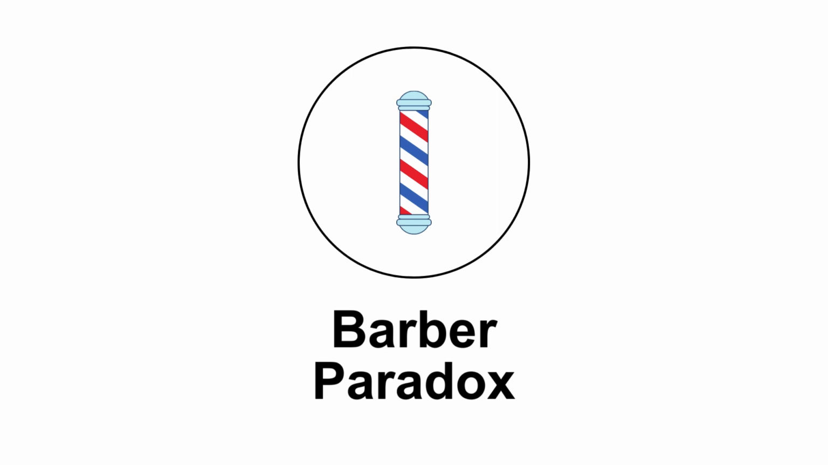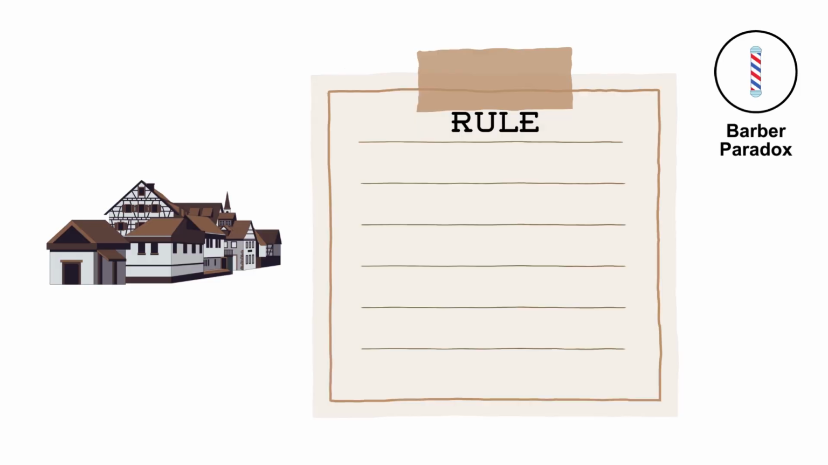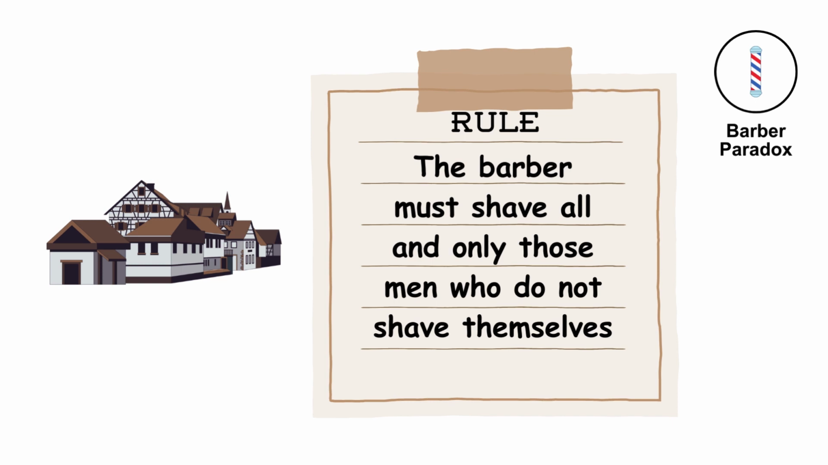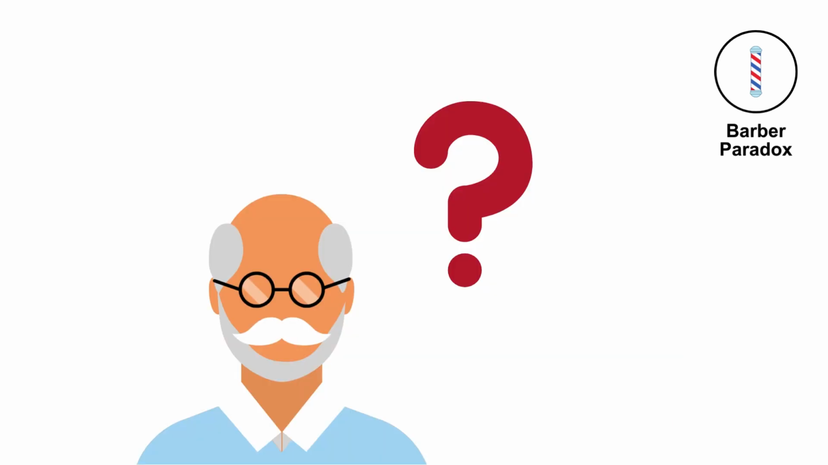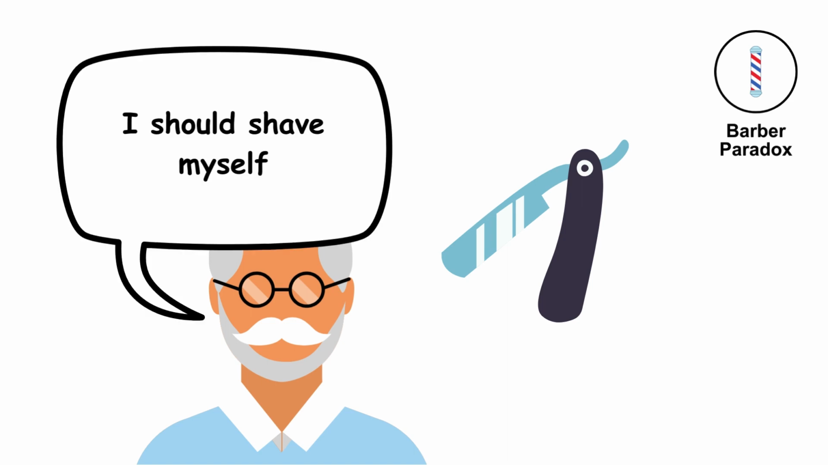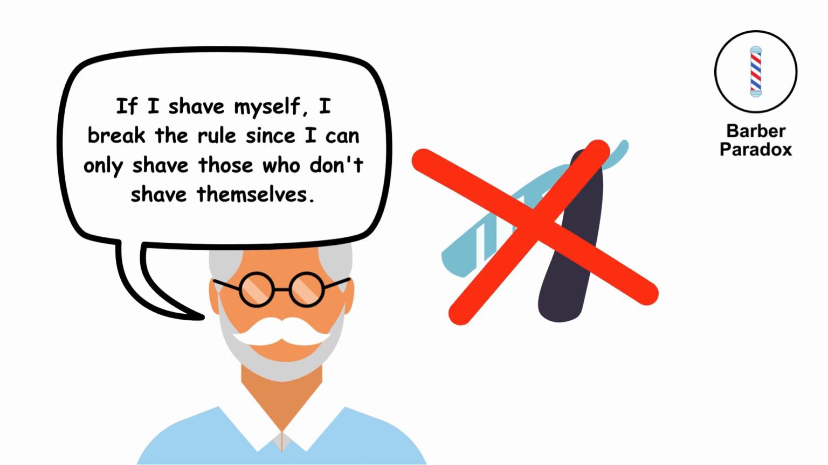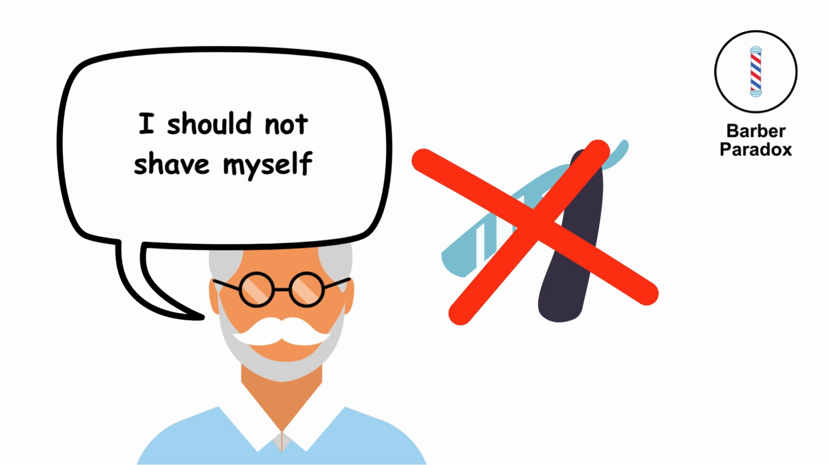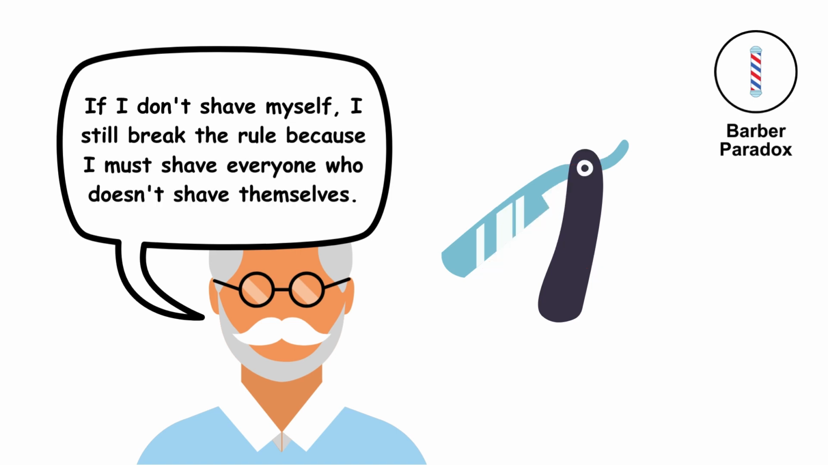The Barber Paradox. Imagine a town with a rule that states the barber must shave all, and only those men who do not shave themselves. The question then arises, who shaves the barber? If he shaves himself, then he shouldn't, according to the rule. But if he doesn't shave himself, then he must, again according to the rule.